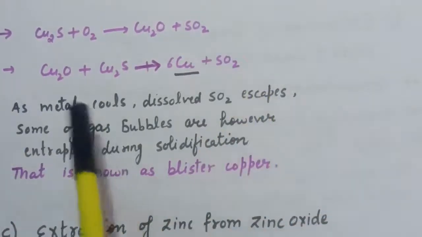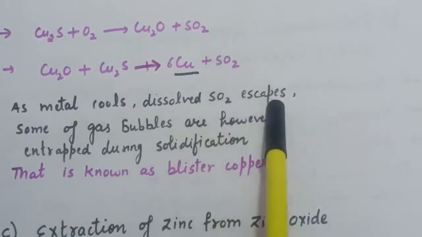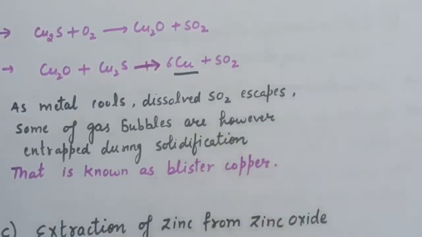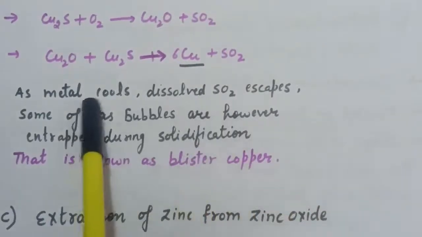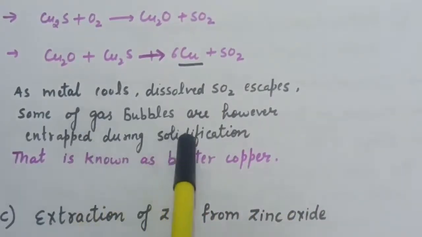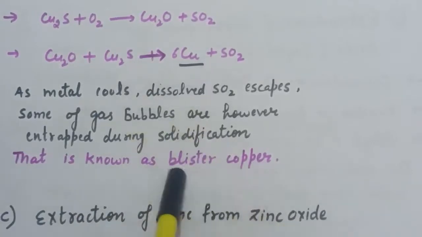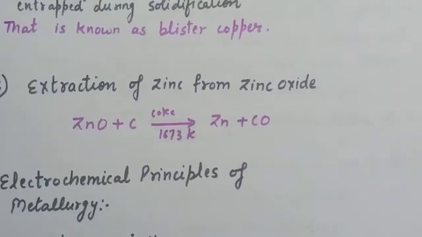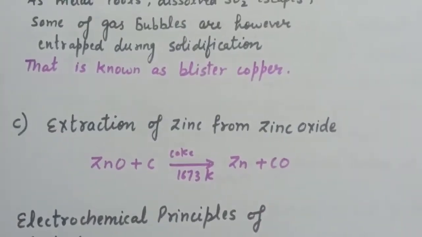When this reaction between cuprous oxide and cuprous sulfide takes place, sulfur dioxide is released, and as the metal cools, this dissolved SO2 escapes from the surface of the copper. Some of the gas bubbles are trapped in the metal surface, and the copper obtained by this method is known as blister copper. So these are the steps in the extraction of copper from cuprous oxide.